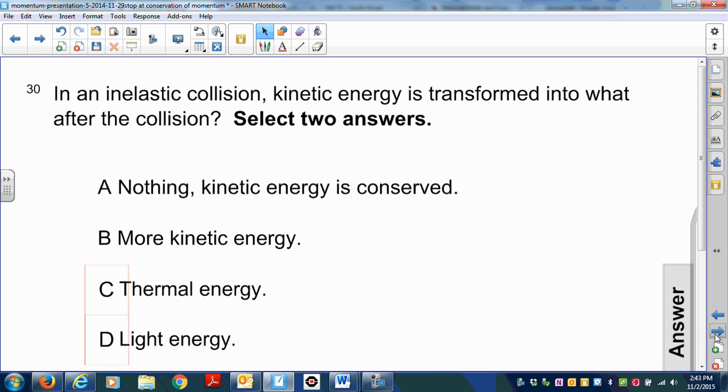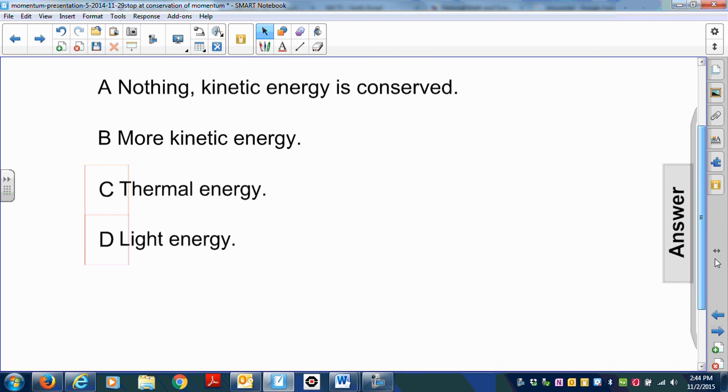In an inelastic collision, kinetic energy is transformed into what after the collision? There are two correct answers. Is it A, nothing, because kinetic energy is conserved? Is it B, more kinetic energy? Is it C, thermal energy? How about D, light energy?